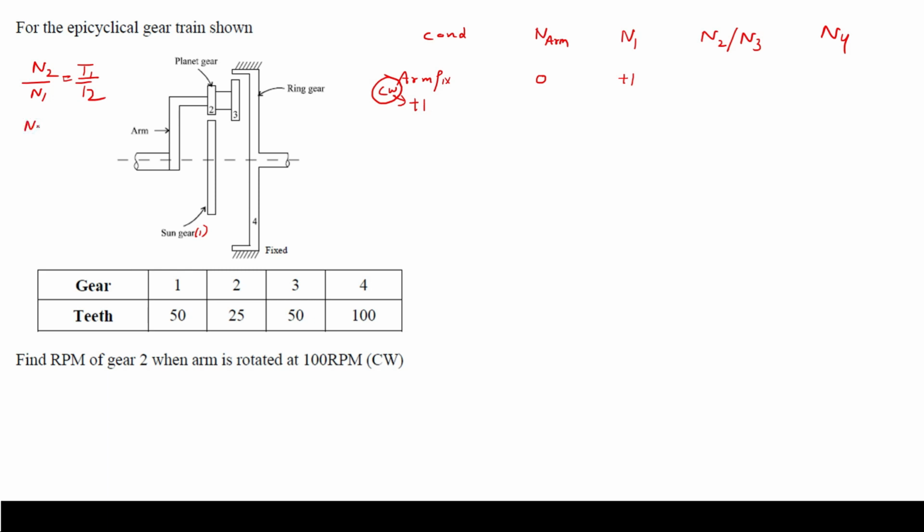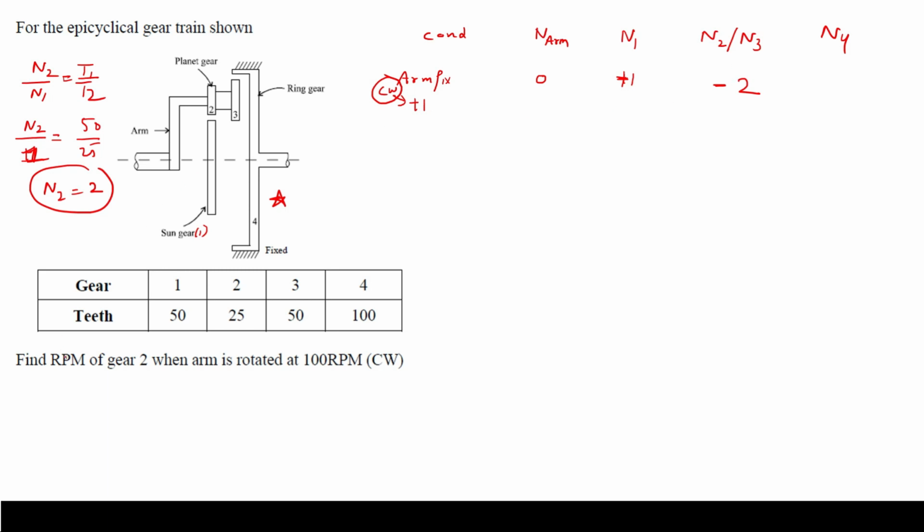Now n2 we have to calculate, n1 is 1 revolution, and t1 is given as 50 and t2 is given as 25, so I can write n2 as 2. Now the next important concept, and I can say the most important concept, is that when you rotate the sun gear in clockwise direction, here it is a positive sign, then obviously gear 2 is meshing with gear 1 externally, so it is going to rotate counterclockwise, and for counterclockwise the sign is negative.